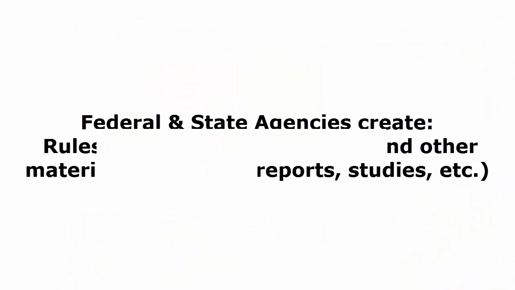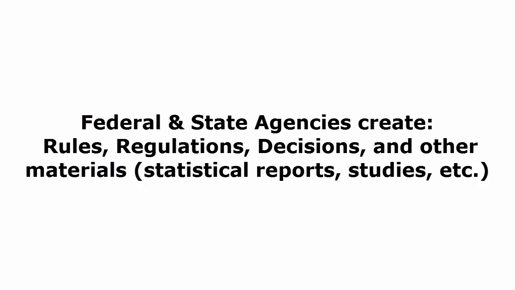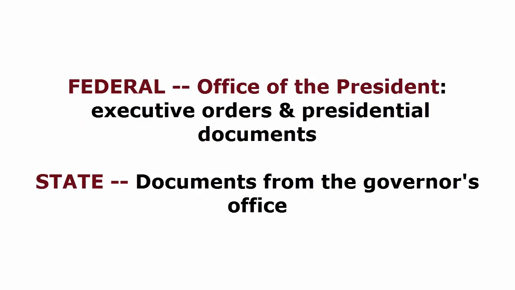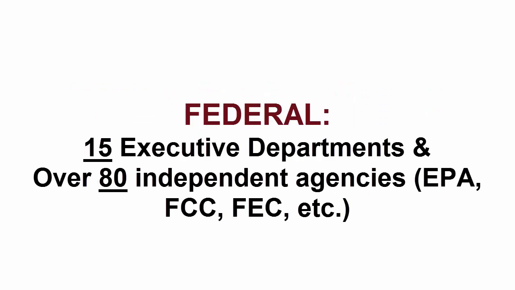Federal and state agencies create rules, regulations, decisions, and other materials. Presidential documents and executive orders come from the Office of the President, and on the state level, we get documents from the Governor's office. Let's take a look at the federal level. There are 15 executive departments and over 80 independent agencies, plus the Executive Office of the President.